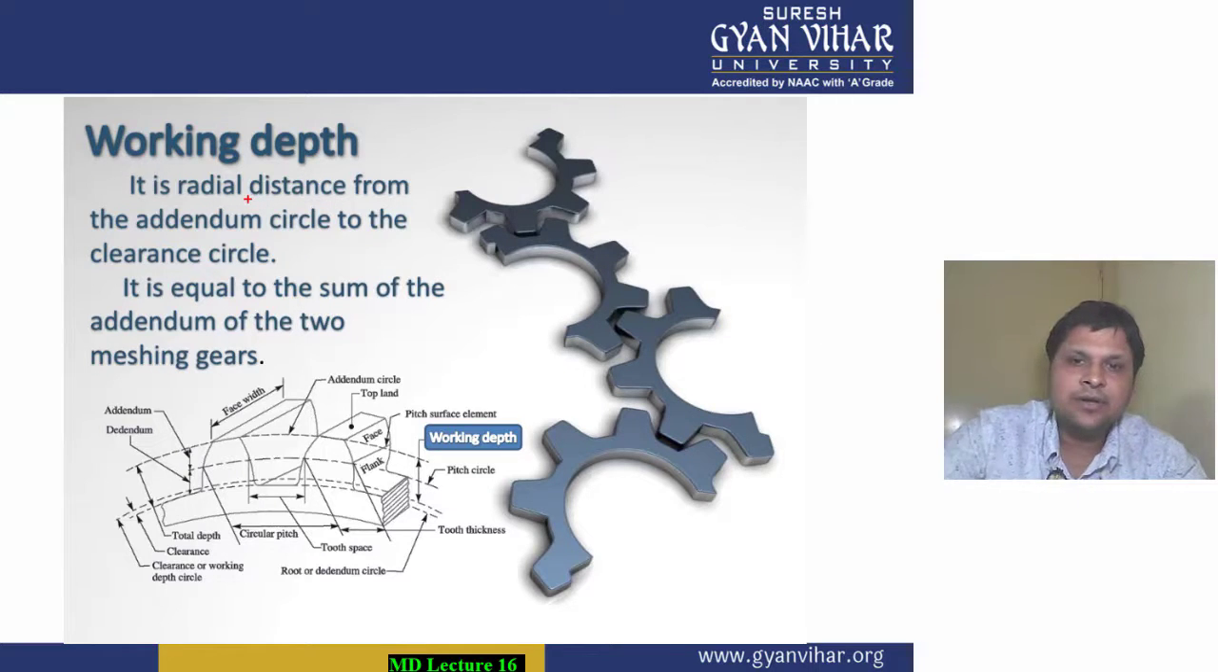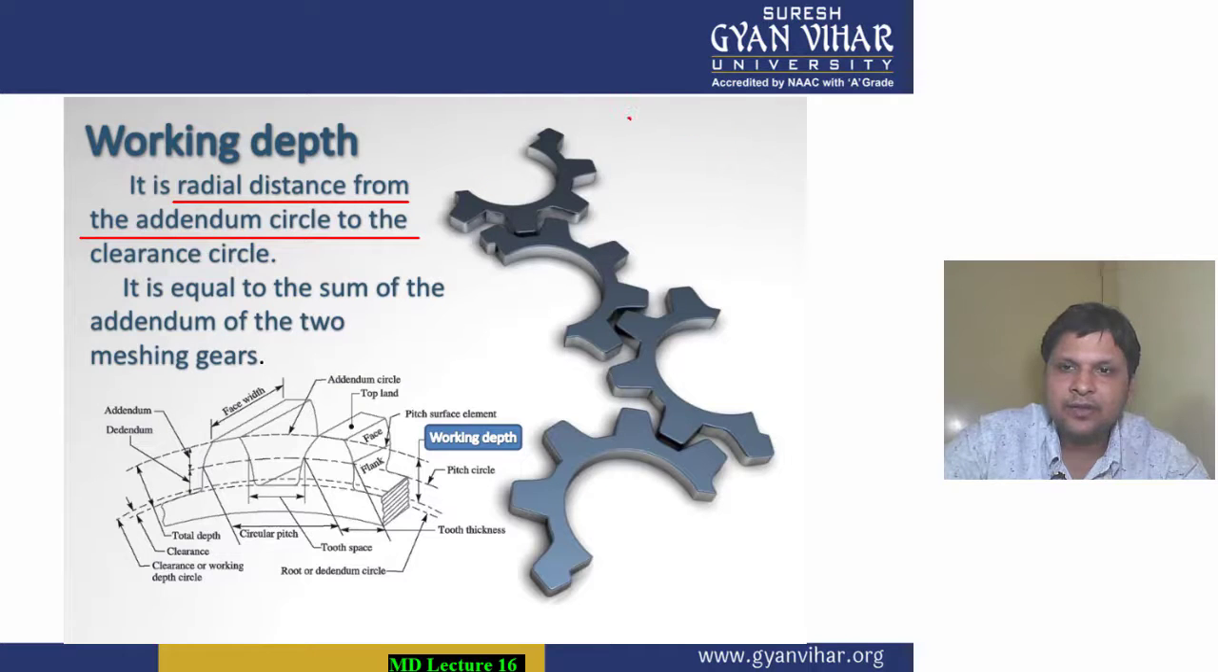Working depth and total depth are two different terms, students. How will you calculate the working depth? First of all, let's define it. Working depth is the radial distance from the addendum circle to the clearance circle. Now, what is the clearance circle?